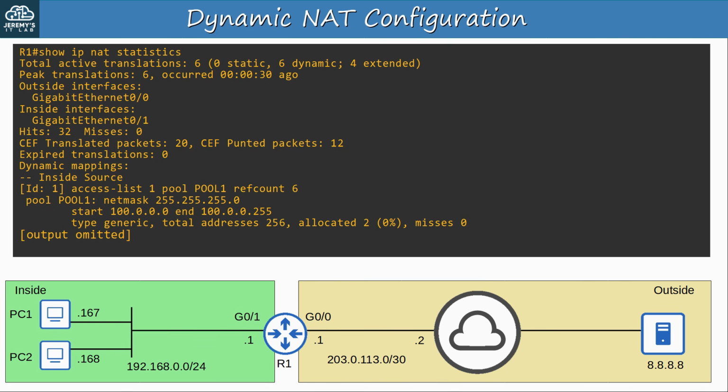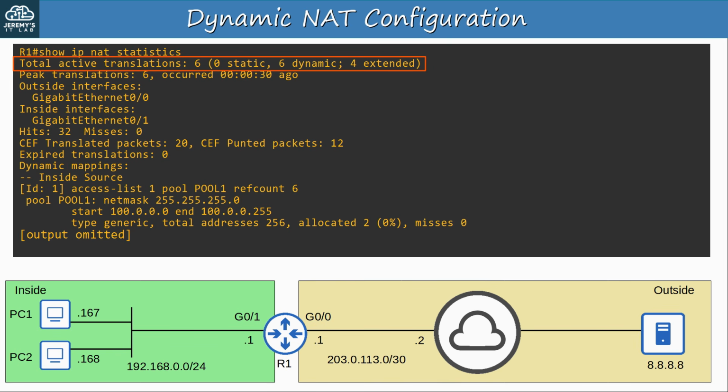Now here's show IP NAT statistics. Note that I entered this command when all 6 of those translation entries were active. So it displays 6 total active translations, 6 dynamic entries, and 4 extended. So, all of those entries were dynamic, but can you guess which ones are the extended entries? They are those UDP and ICMP temporary entries that were cleared after a minute. But again, the details of extended entries aren't something you need to know for the CCNA.